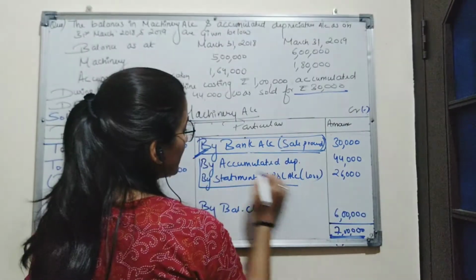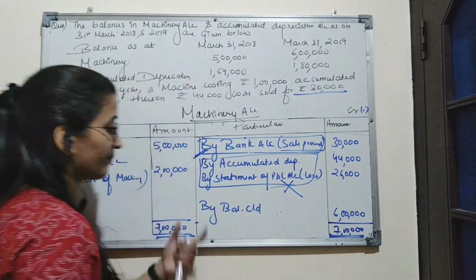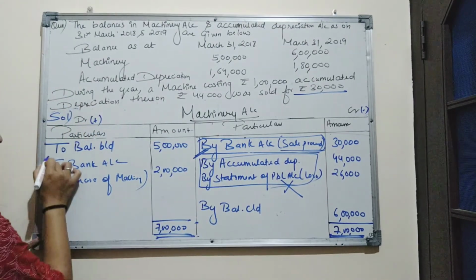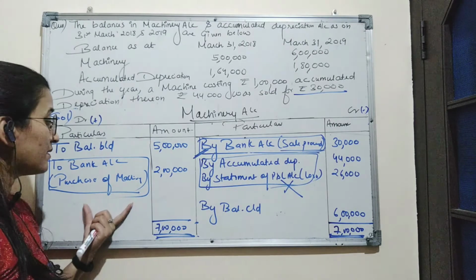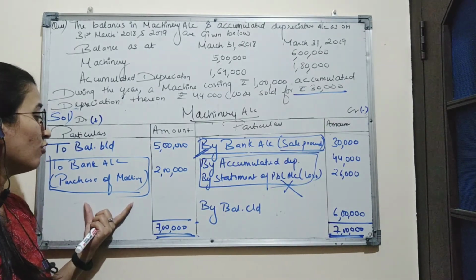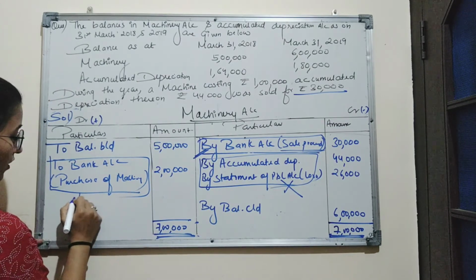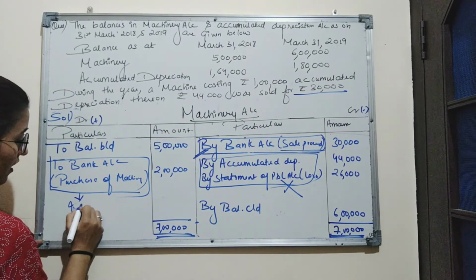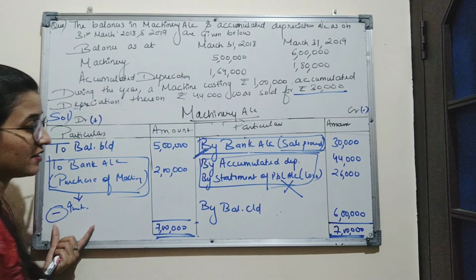Second is accumulated depreciation account. This will not be recorded in any activities. Now here we can see purchase price of machinery. That means this is a payment of machinery being purchased. So this will be recorded on investing activity. It will be subtracted from investing activities.